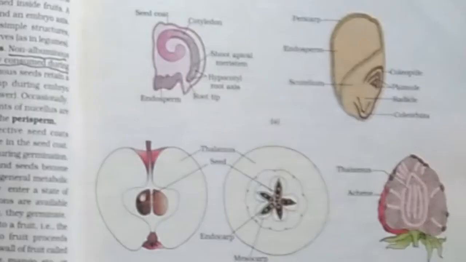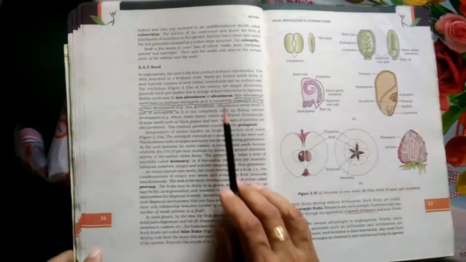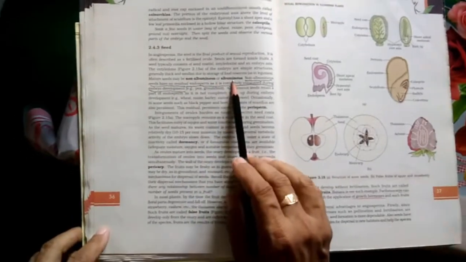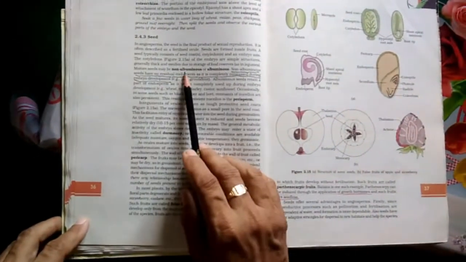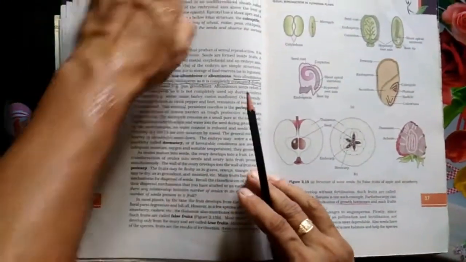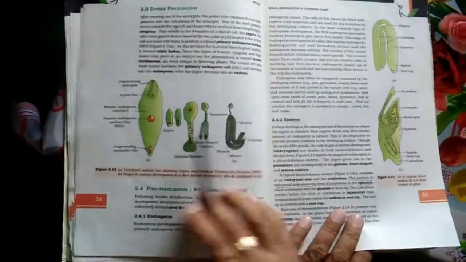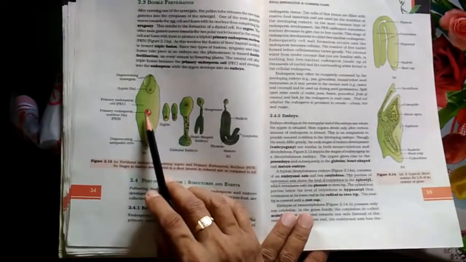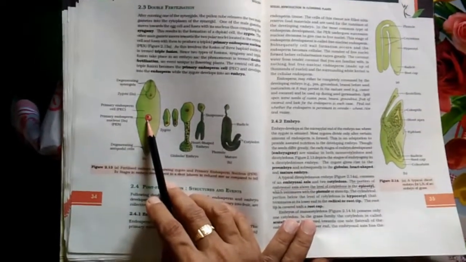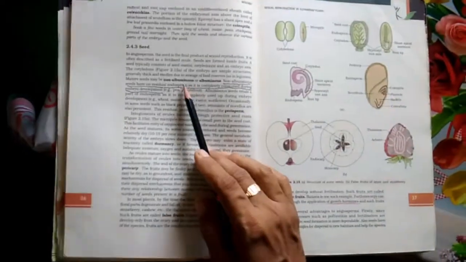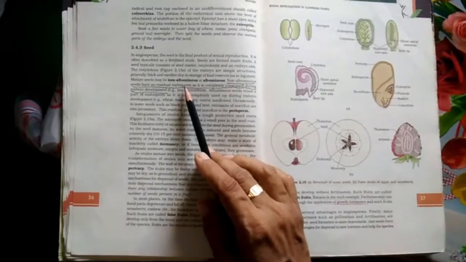Seed, you know, is the mature ovule developed into seed. Seed may be albuminous and non-albuminous. Try to understand, if the endosperm is used up during embryo development, then the seed will be non-endospermic or non-albuminous.